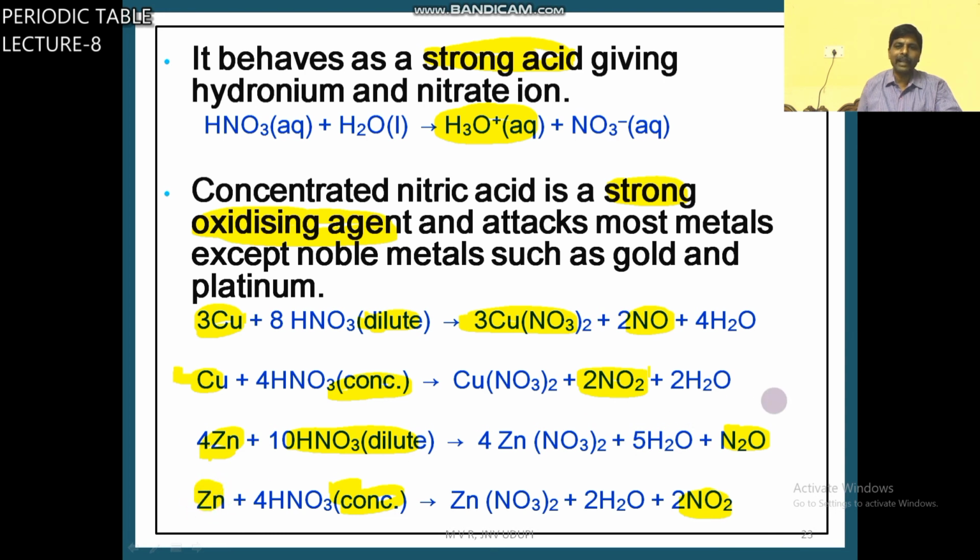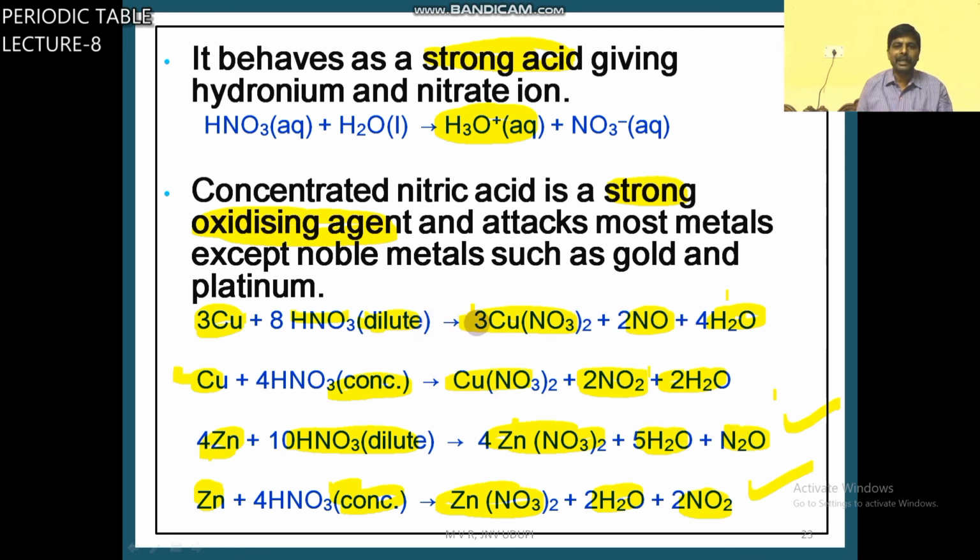Zinc will give N2O in the dilute case and NO2 in the concentrated case. In every case, the salt is common: copper gives copper nitrate, zinc gives zinc nitrate. Water is also common. What are the products? Metal plus nitric acid gives salt plus water plus some oxide of nitrogen, that may be NO, NO2 or N2O.